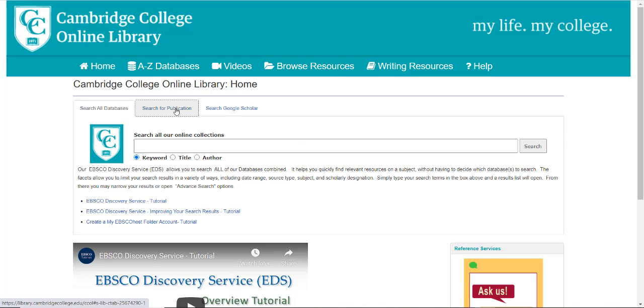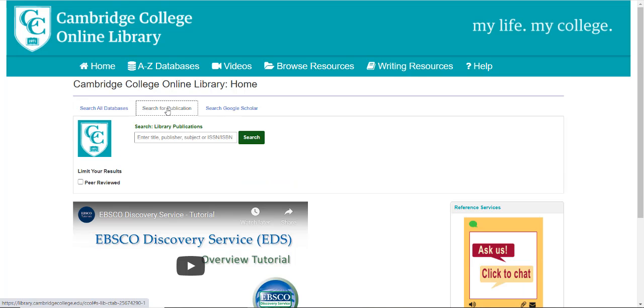You'll see a couple of other tabs here. One is search for publication. We happen to license over 20,000 full-text journals and over 300,000 full-text books. So by way of this tab, you can find out whether we subscribe to a particular publication, say the Harvard Business Review. You can type that title in here and it will tell you what databases have that full text. You can also search for the title of a book. So this is search for publication, and also searching Google Scholar.